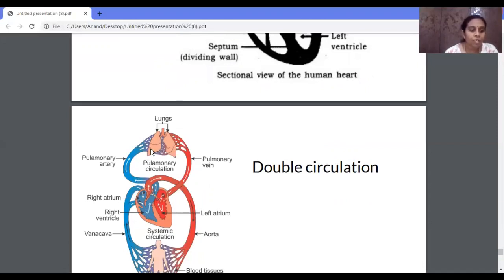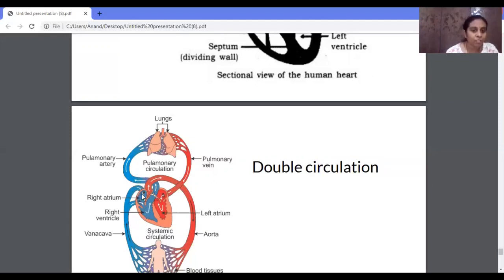Correct? It goes to the lungs, and here the exchange of gases takes place. That means it gives the carbon dioxide and takes the oxygen by the process known as diffusion, and again it returns to the heart through the pulmonary veins to the left atrium. This part of circulation we call the pulmonary circulation. I'll repeat: the course taken by the blood between the heart and the lungs is known as pulmonary circulation.